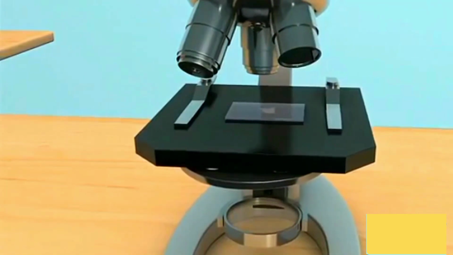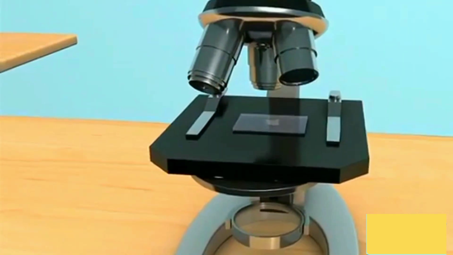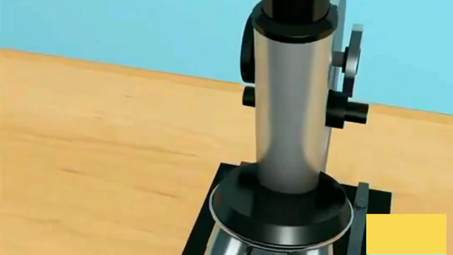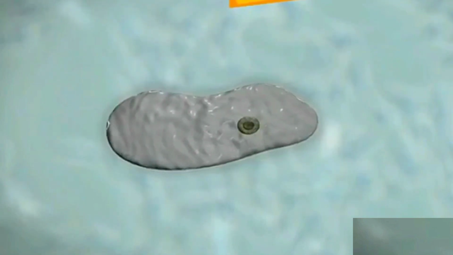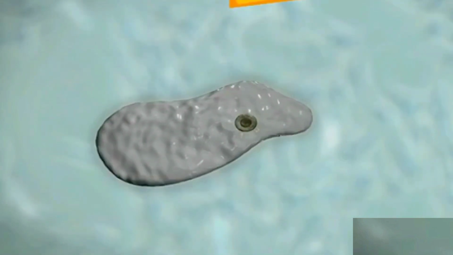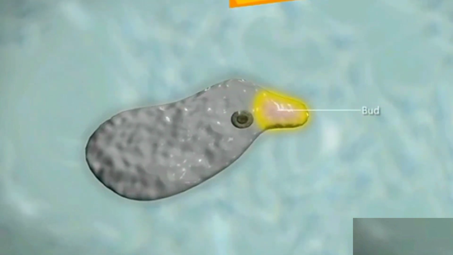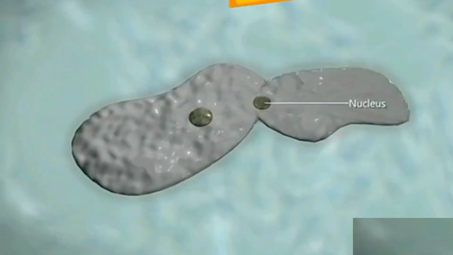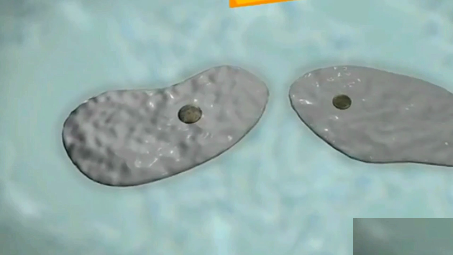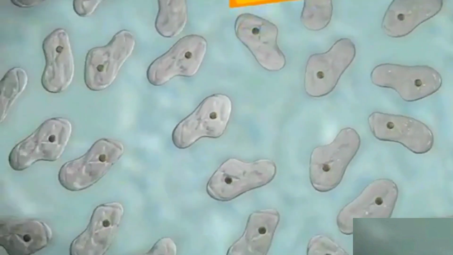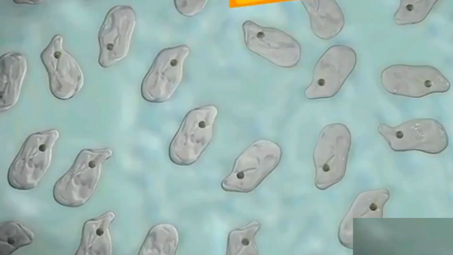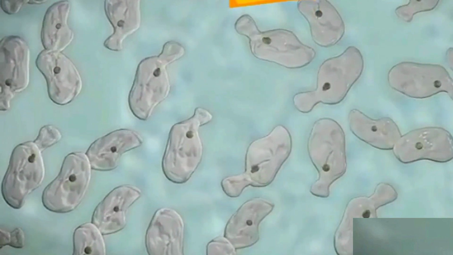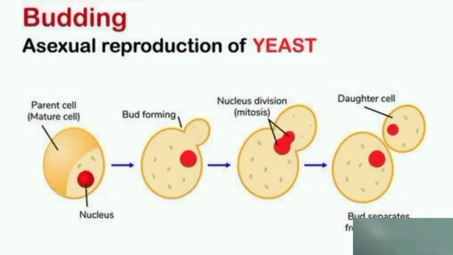If you view a solution of warm water, sugar and yeast powder under the microscope, you would observe that in yeast, a little cytoplasm accumulates at one side of the cell and the bud is formed. The nuclei divide by mitosis into two and one of the nuclei enters into the bud. In yeast, the bud forms rapidly and forms a chain of yeast under favorable conditions. Finally, the bud detaches from the parent cell and becomes a new genetically identical yeast cell.